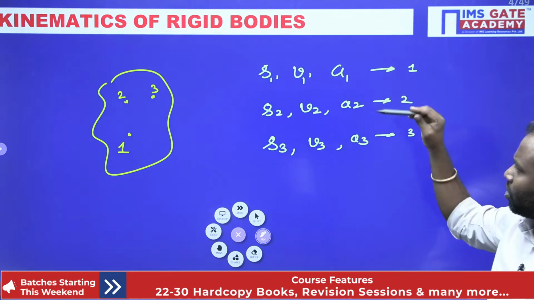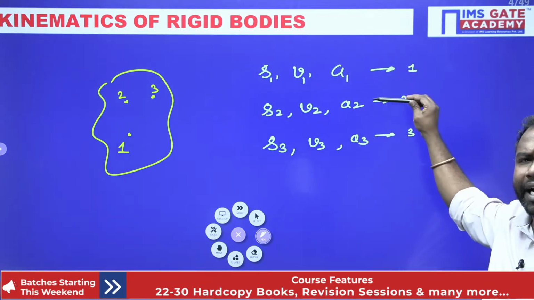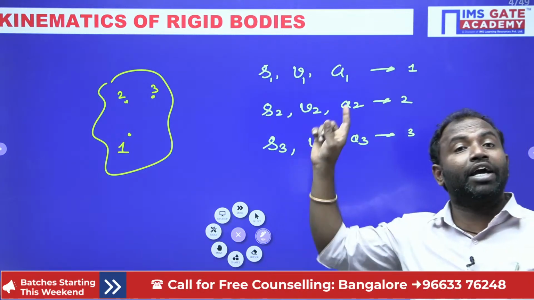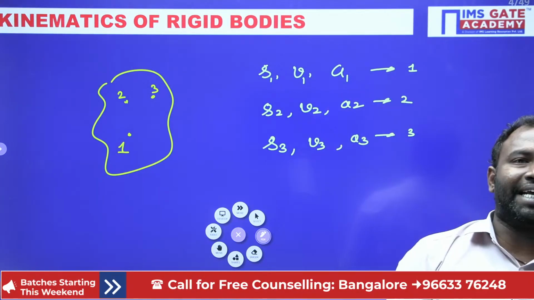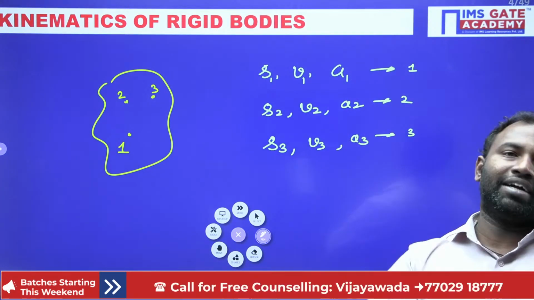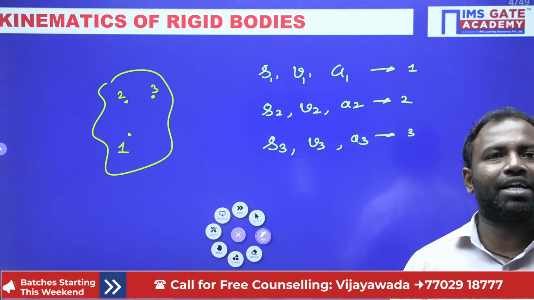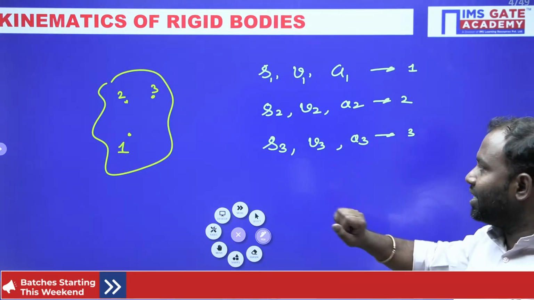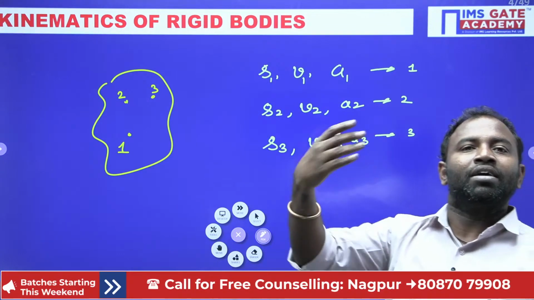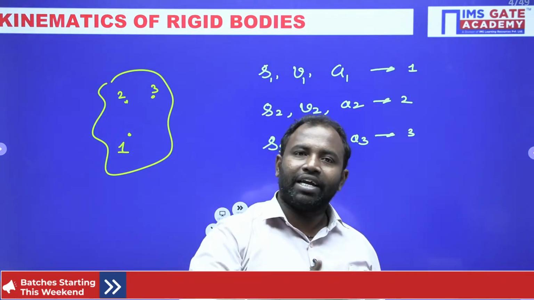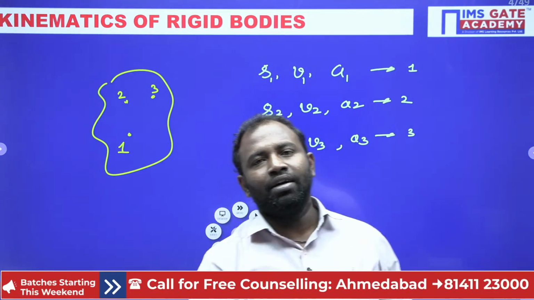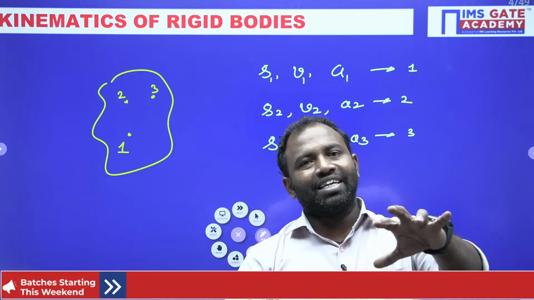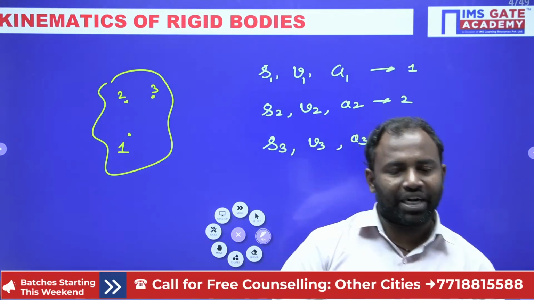V1 equals V2 equals V3 and A1 equals A2 equals A3 when we study the particle, but here it is completely different. All right guys, completely different. So now here in rigid bodies, each and every particle has its own independent velocity, independent acceleration as well as displacement. So we are considering it like that and we are going to study it, right?